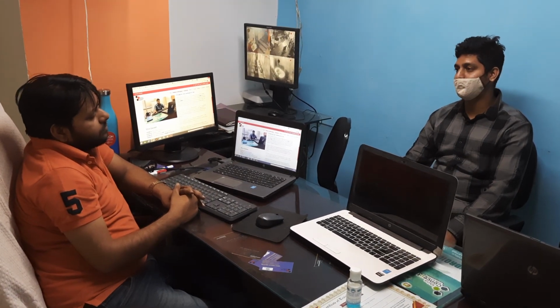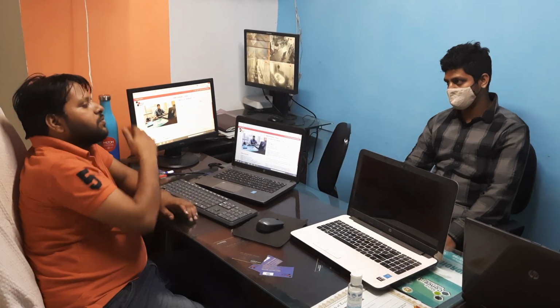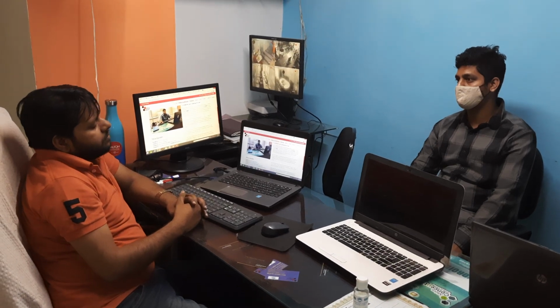How many modules? How many types of users in the job portal? There are three types of users. First is admin, second is the job seeker, and third is the HR. So HR can upload or see the candidates who are eligible for their jobs. Okay. How many tables have you created on this project? Almost 15 tables.